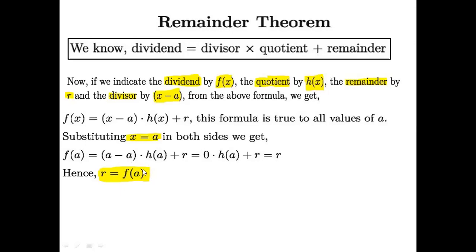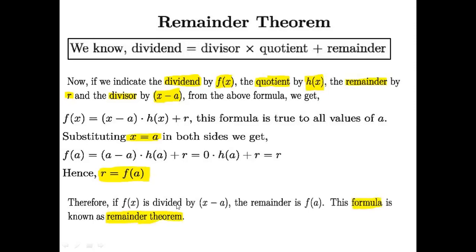That was our remainder theorem. The remainder theorem means remainder equals the function value. Remainder equals the function value. Therefore, if f of x is divided by x minus a, the remainder is f of a. This formula is known as the remainder theorem.